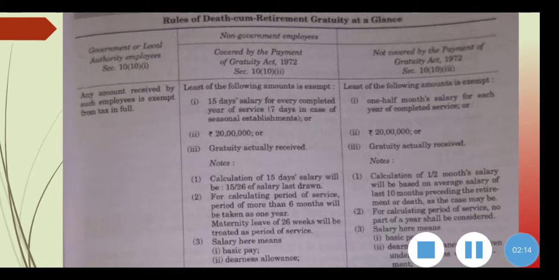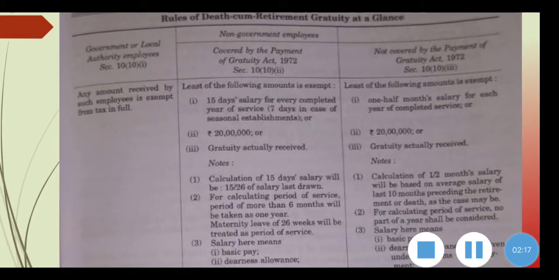So for our computation, the second column of this table is relevant. The least of the following amounts is exempted. First item is 15 days salary for every completed year of service. In brackets, it is given that 7 days in case of seasonal establishments. Here, Mr. X is receiving a monthly salary and he is working in a company. In that case, we are taking 15 days salary for every completed year of service and part thereof in excess of 6 months. That is the first item.